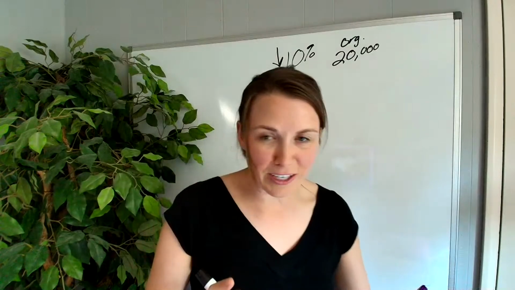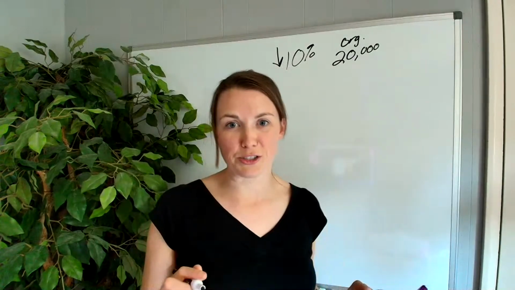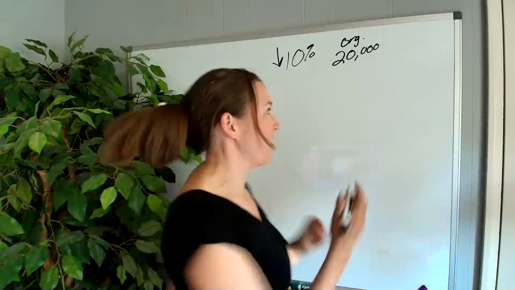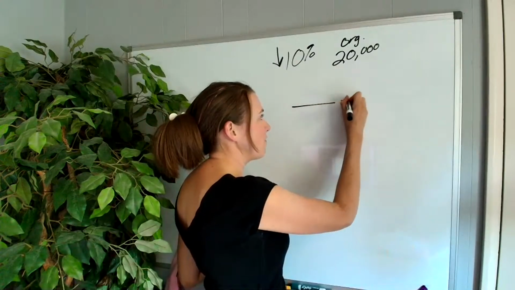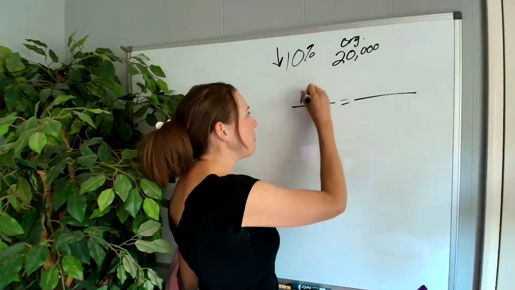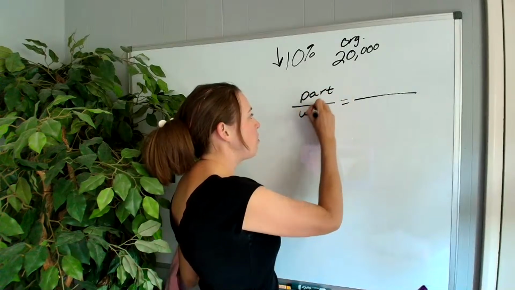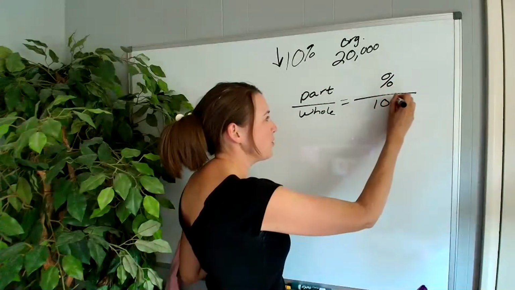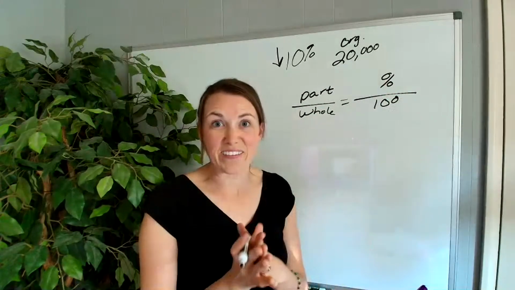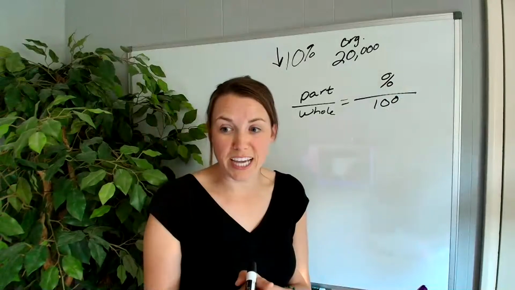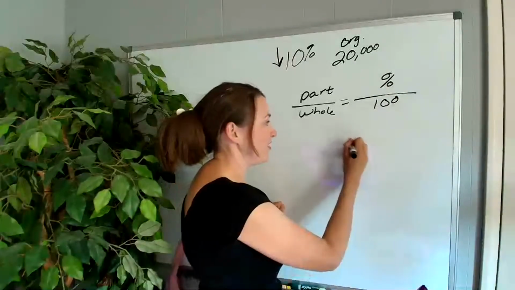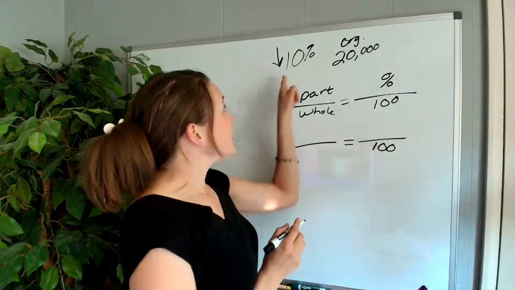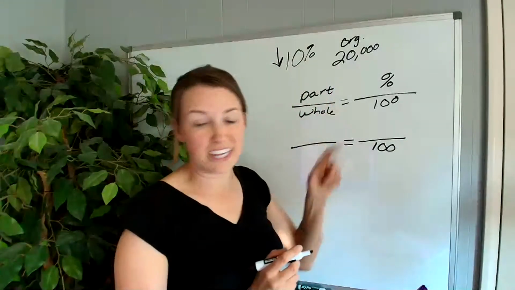Okay, so let's figure this out. Do you remember our equation? Give me a thumbs up if you remember the equation that I told you that you've got to memorize, right? So if you don't have it, memorize this. We have part over whole equals percent over 100. Okay, now, friends, what is the first thing I put down? That 100, right? So 100. And do I have a percent? Yes, I have this percent here, which is 10%.